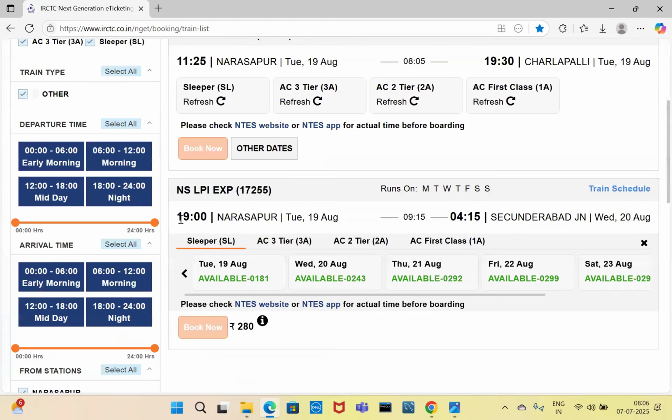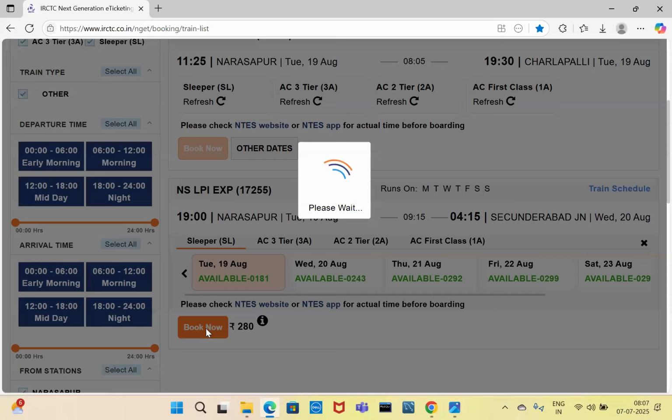So this 7 p.m. train is available. Select August, then book now.